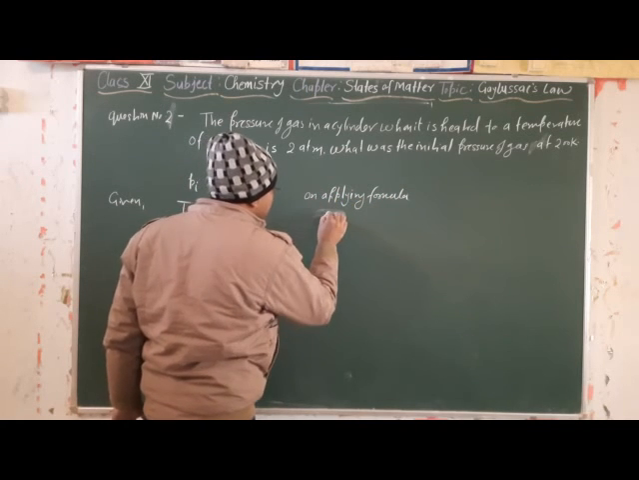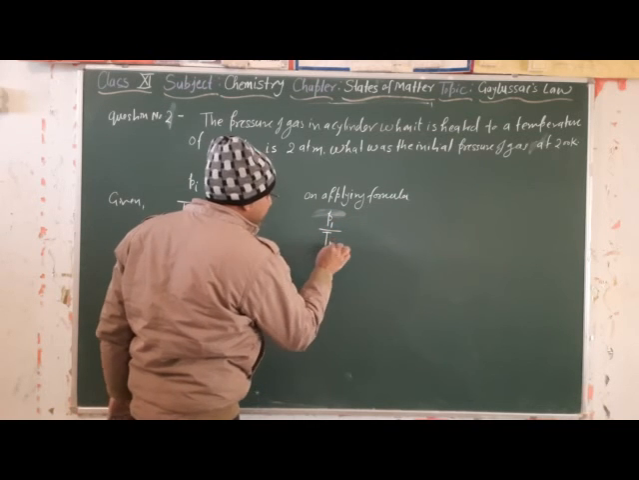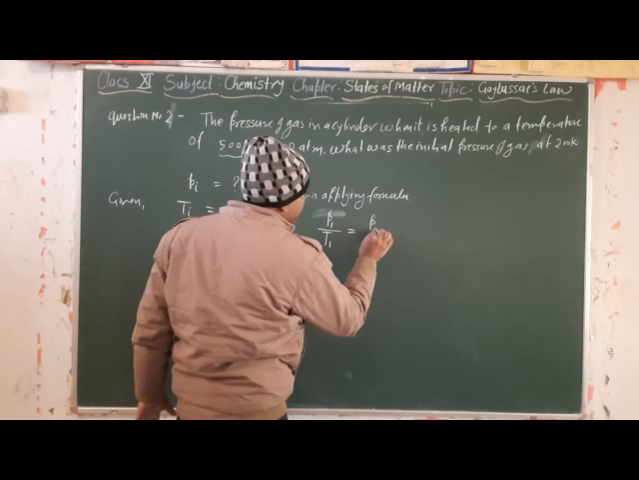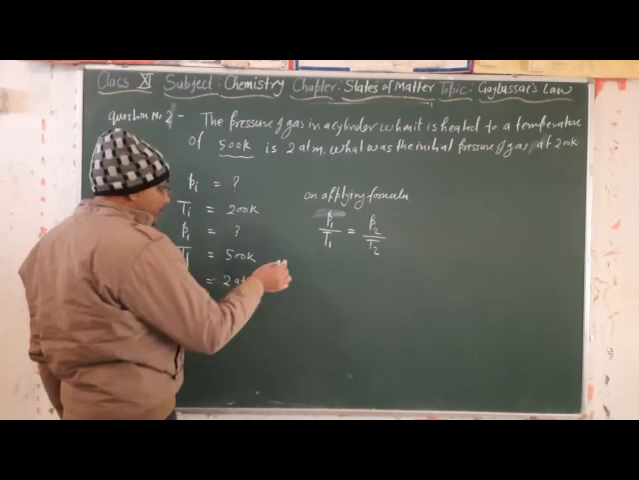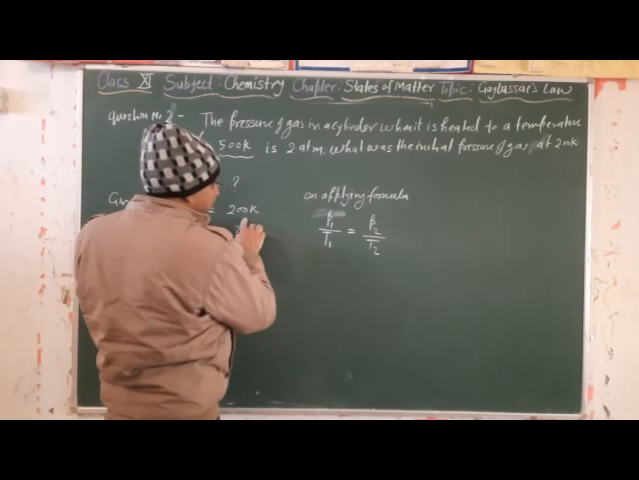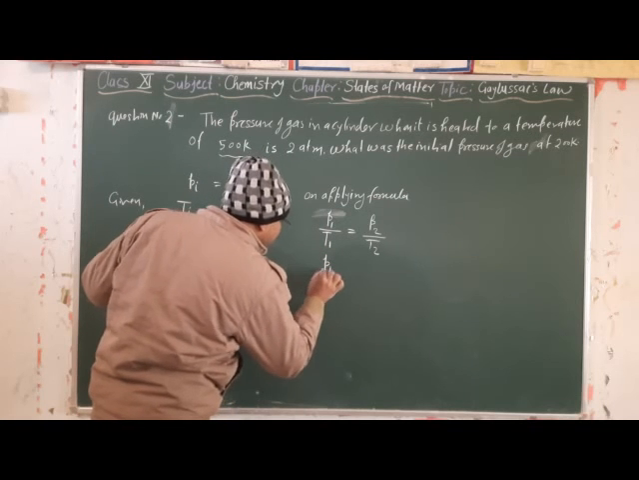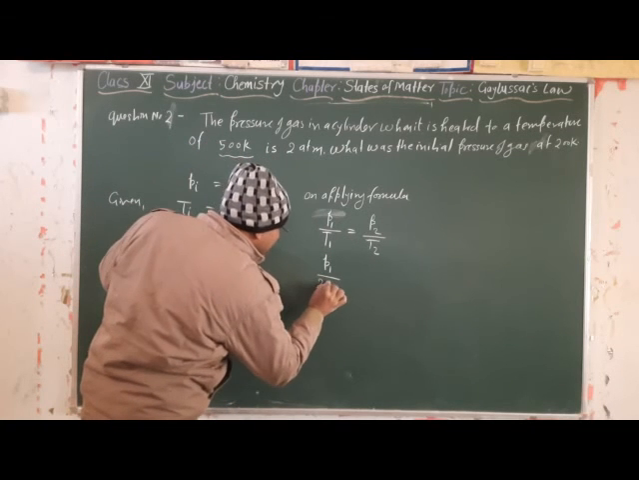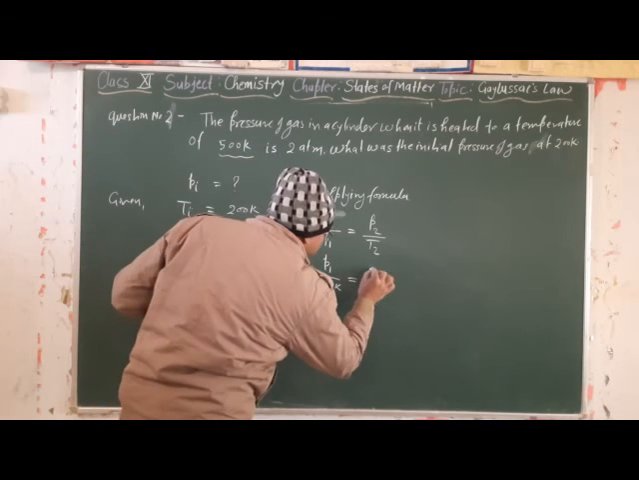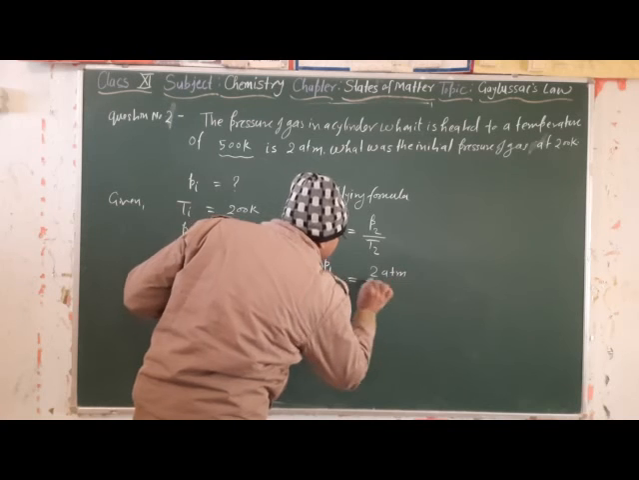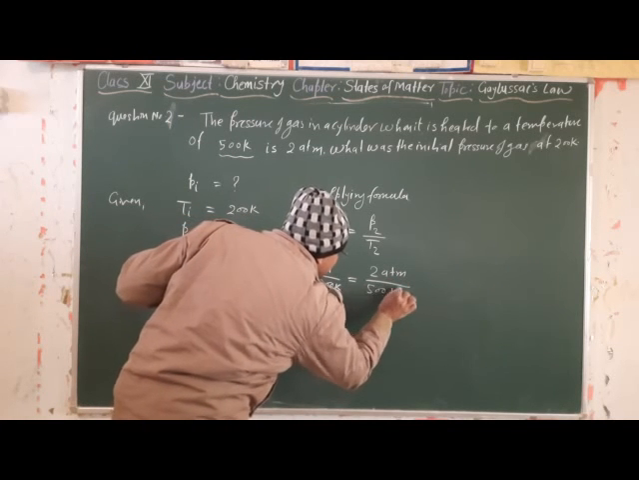Our formula is P1 upon T1 is equal to P2 upon T2. Then put the value. T initial means T1. P1 we need to calculate. T1 is 200 Kelvin, P2 is 2 atm, and T final, T2, is 500 Kelvin.